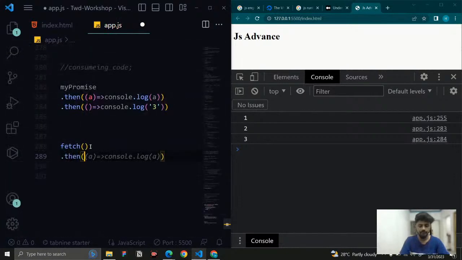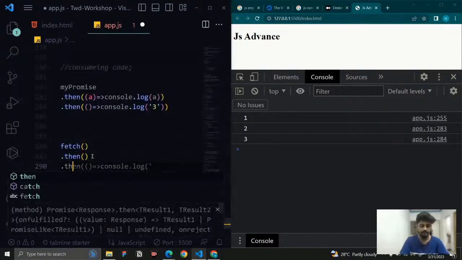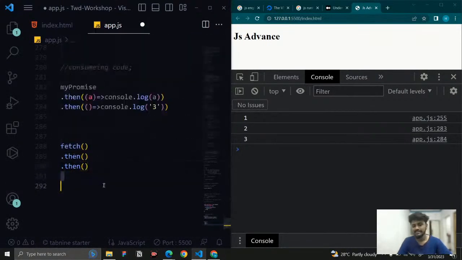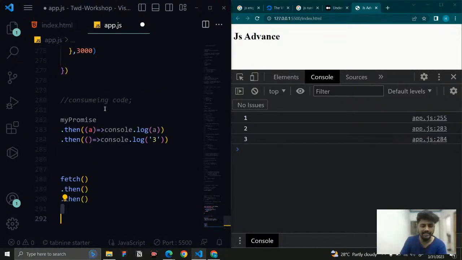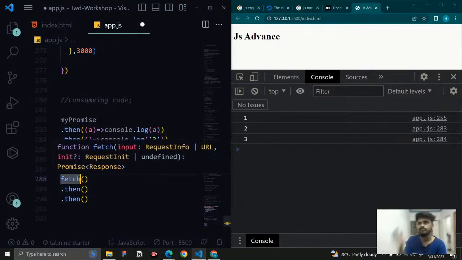Then this one, and you will have another dot then this one. So this is in the background. You will see that you get the exact promises syntax executed. So what is this fetch used for? The fetch is a newly introduced one that is used by the browsers.